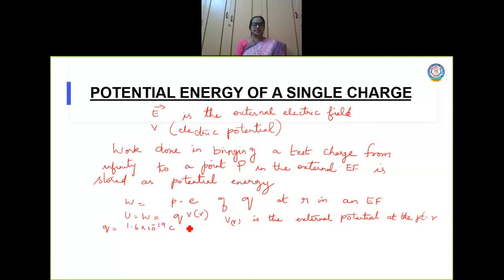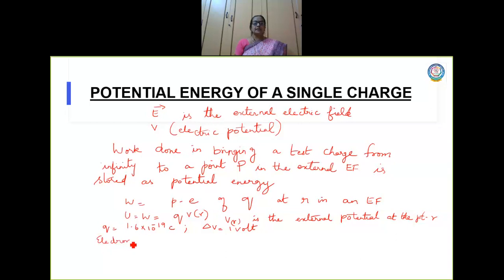Now it is accelerated by a potential difference of delta V, which is given as 1 volt. So what is the work done? The work done is stored as energy, right? Now here, since we talk about an electron, we measure the energy of the electron in terms of electron volt.